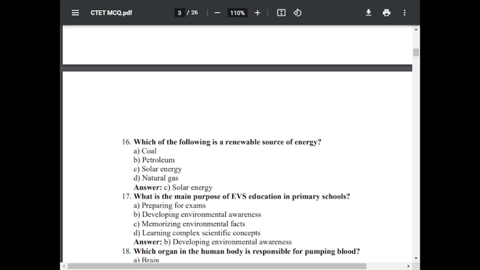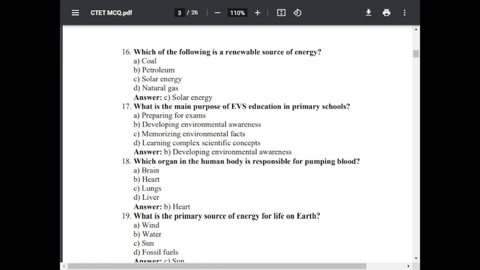Question number 16. Which of the following is a renewable source of energy? Option A, coal. Option B, petroleum. Option C, solar energy. Option D, natural gas. The correct answer is C, solar energy.